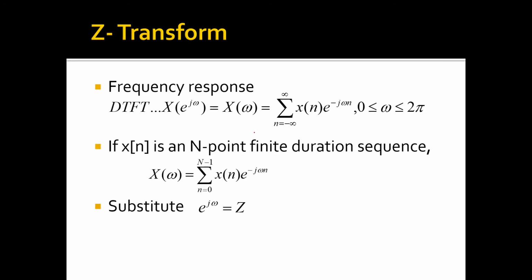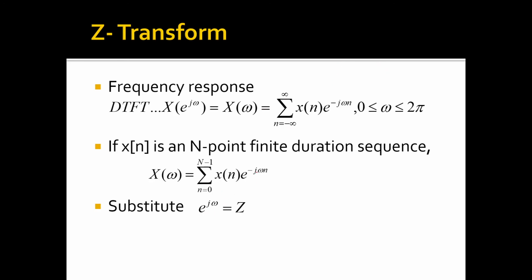There is a relationship between Z transform and DTFT. We know that DTFT, that is x of e to the power of j omega, or in short x of omega, is given by summation n equal to minus infinity to infinity x of n e to the power of minus j omega n. X of n is N point finite duration sequence. Then in that case we take n is equal to 0 to N minus 1 instead of n is equal to minus infinity to infinity.